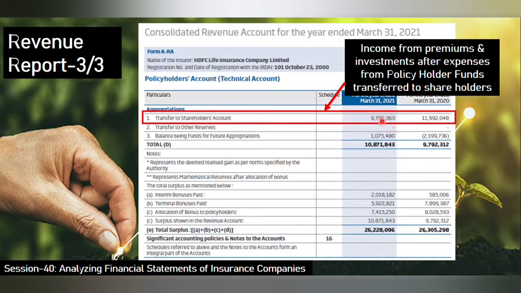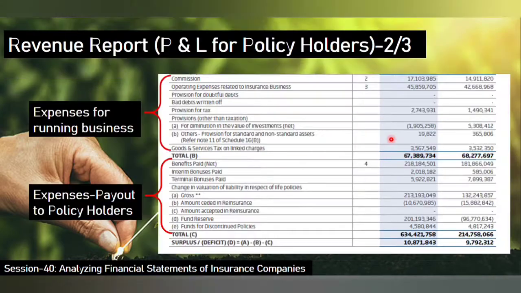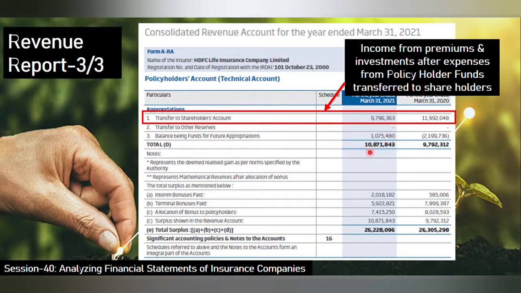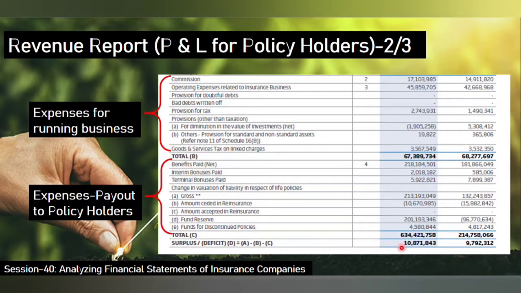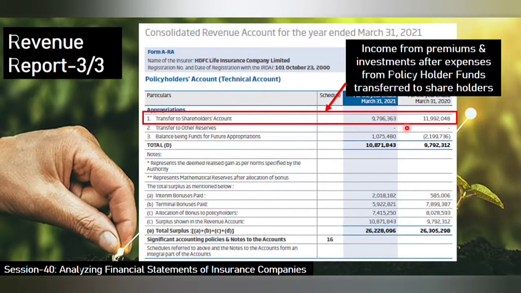You can see the amount here, and also the same amount here. Both of these amounts are the same. Whatever is earned as surplus from the policyholders P&L statement is transferred to the shareholders income statement. That is why it is mentioned as transfer to shareholders account.